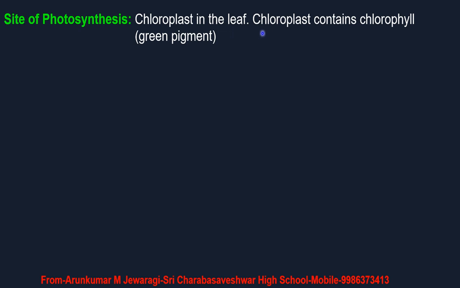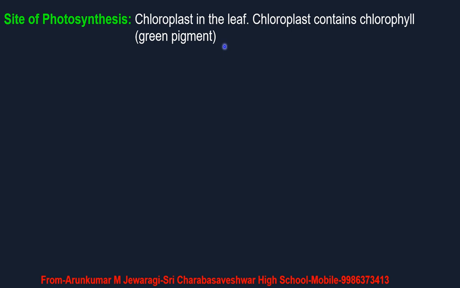Next, we are going to know about the site of photosynthesis. The site of photosynthesis is the chloroplast, which is present in the leaves. Chloroplast contains chlorophyll. This chlorophyll is present in the grana of the chloroplast. There are two parts present in the chloroplast, those are stroma and grana. In the grana, chlorophyll is present.